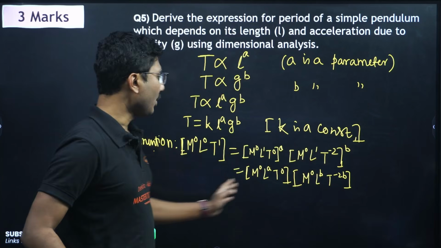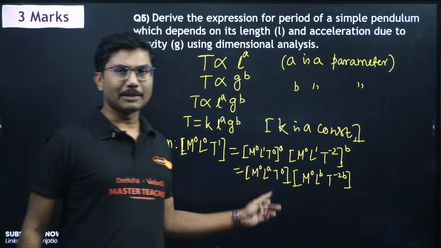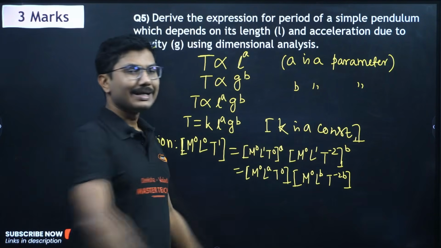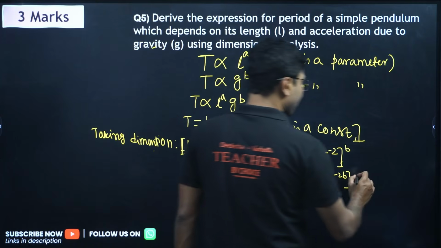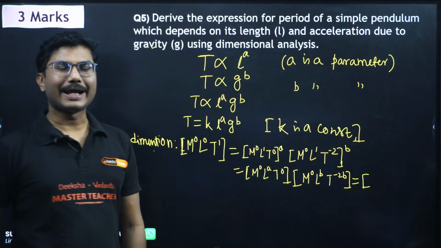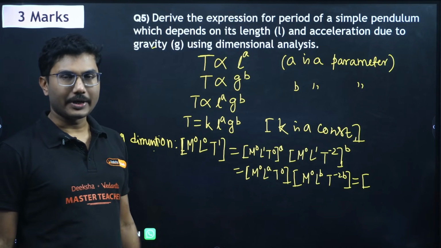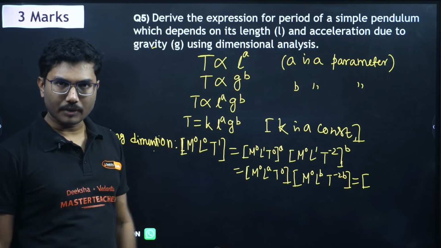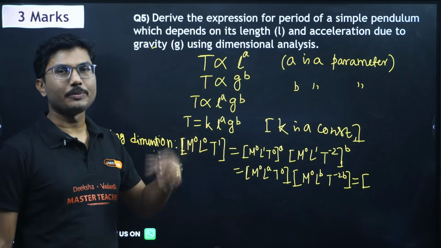Now you have to add these. These are getting multiplied. Multiplied means power is getting added. So if you multiply two quantities, their power is getting added. So x into x is x square, right? x to the power of 1 into x to the power of 1. The power gets added, so it will be x square.